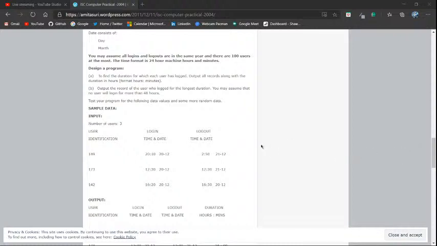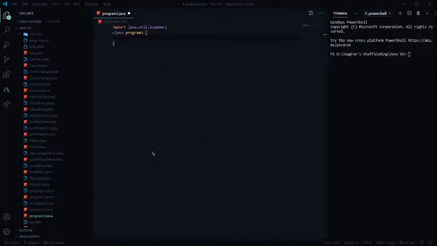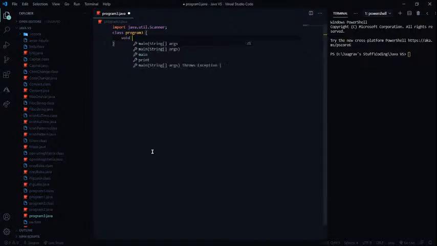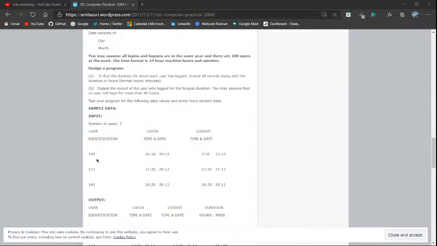All right. So firstly, we need a function which would basically be accepting all our values and stuff. So for that, I'm going to name a function called void accept. Inside this, we would be taking all the inputs. And now we need 2 more variables in order to get the user identification and all these. So to find the duration for which each user has logged in, output all records along with the duration in hours. All right, output the record of the user who logged in for the longest duration.